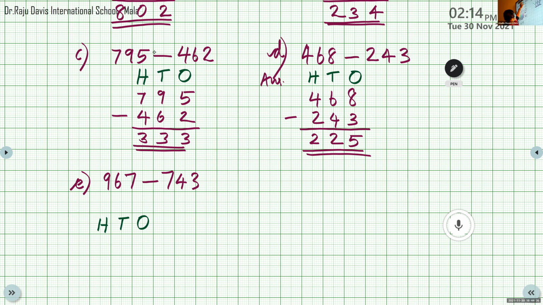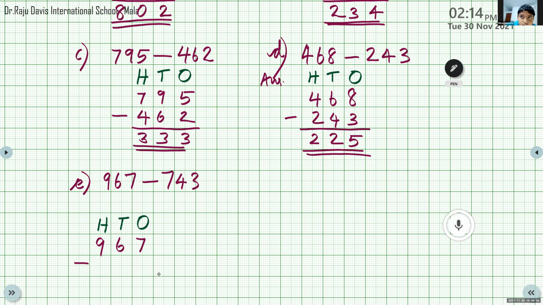Very good. Now, the smaller number? 743. Others, please be quiet. Now, Risa, while doing subtraction, from which place do you have to start?